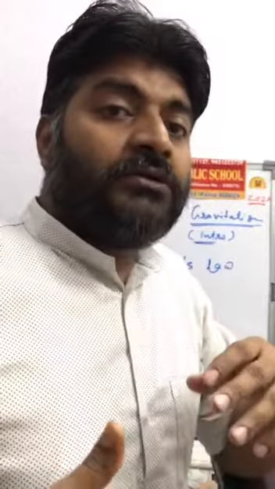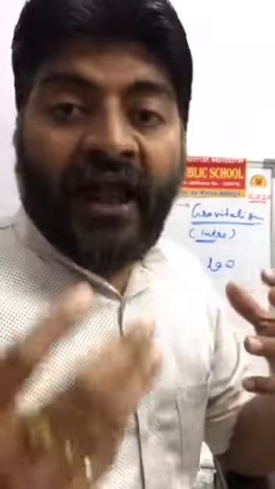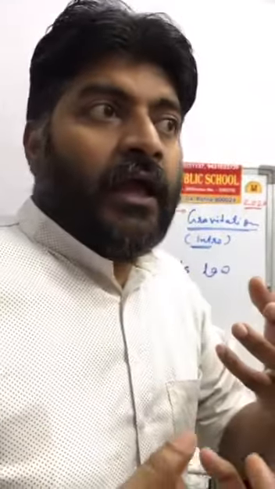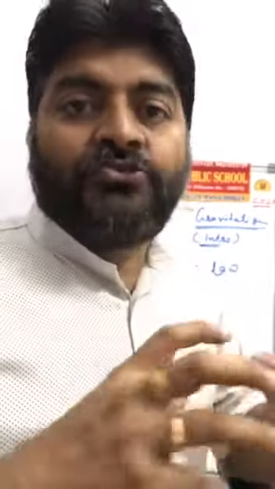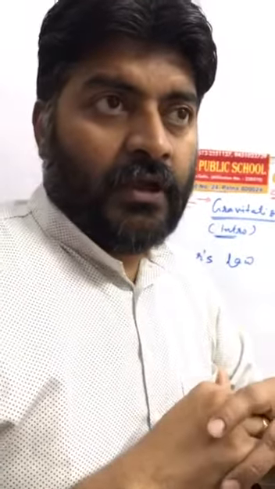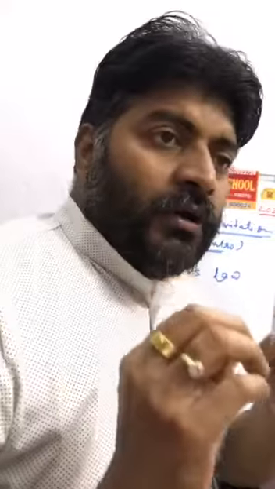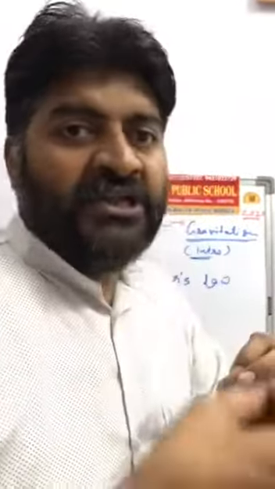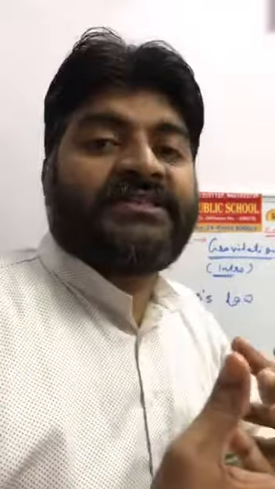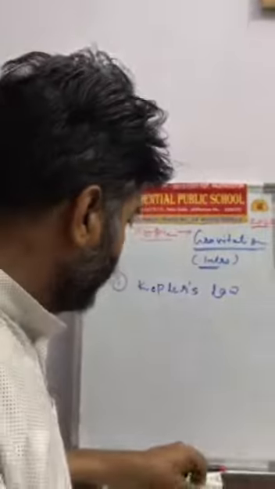Then Newton defined that when gravity exists among all the bodies in this universe, it becomes gravitation. Now, in this introduction class, we will just see on the board what centripetal and centrifugal are, and how gravitation acts among all the bodies in this universe. Now, let's see on the board.